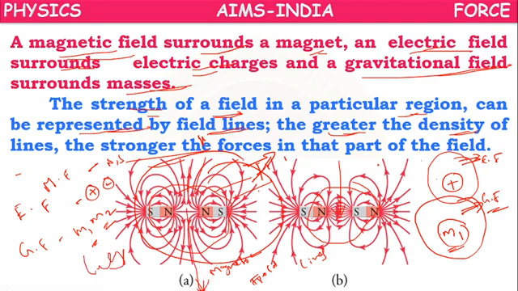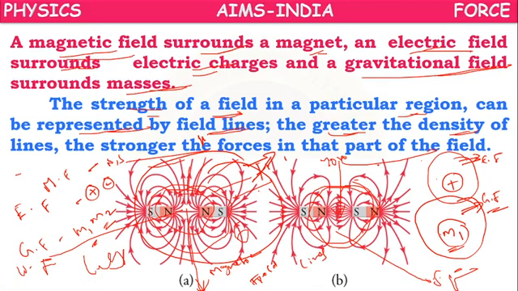So this is the stronger field because of more field lines, and this is the weaker field because of fewer lines. The greater the density of lines, meaning the closeness or number of field lines, the stronger the force in that part of the field.